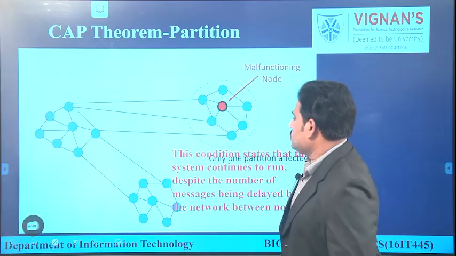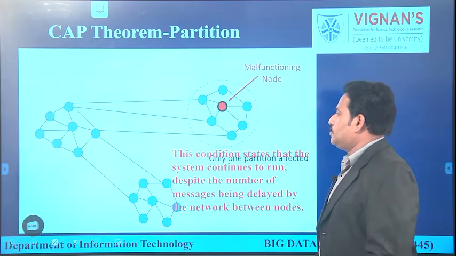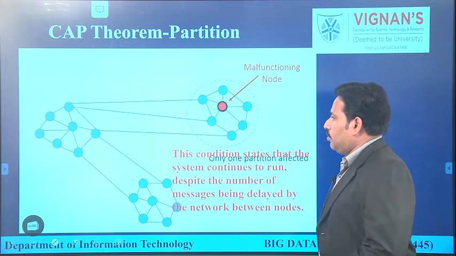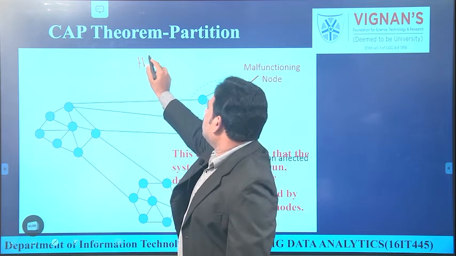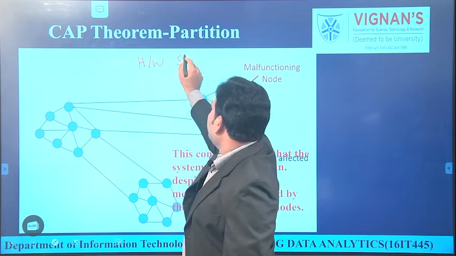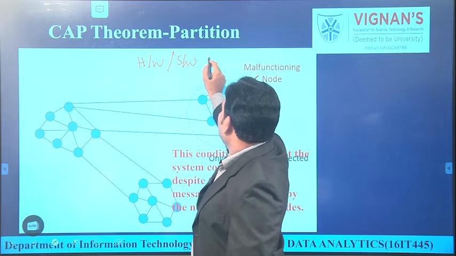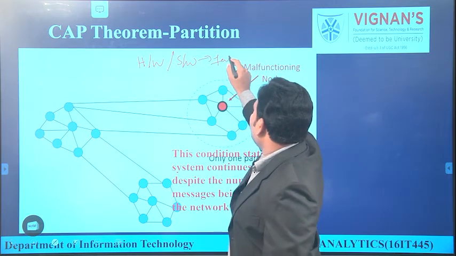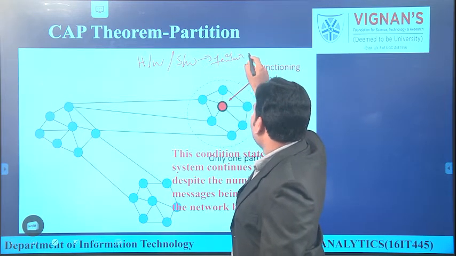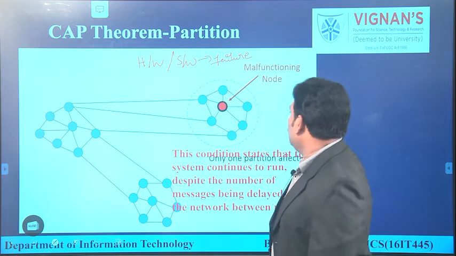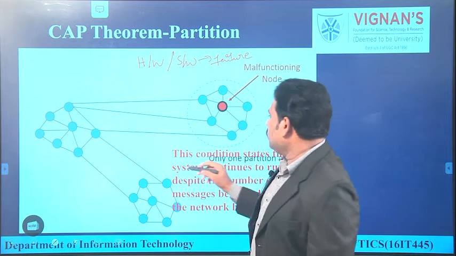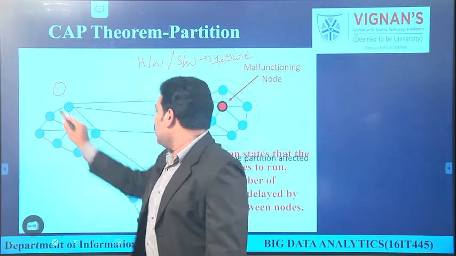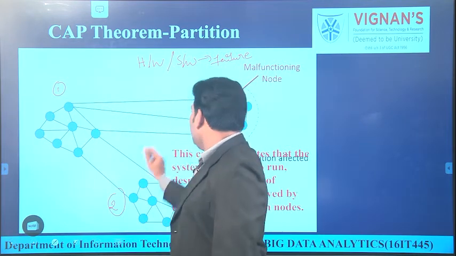Now have a look at partition tolerance. Partition tolerance is directly related to the hardware aspect. If any hardware or software failure occurs, how is the work going to be handled? Look at here. Here we have three nodes: node 1, node 2 and node 3.